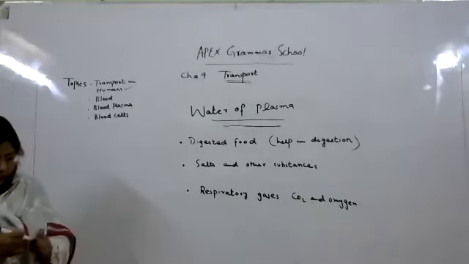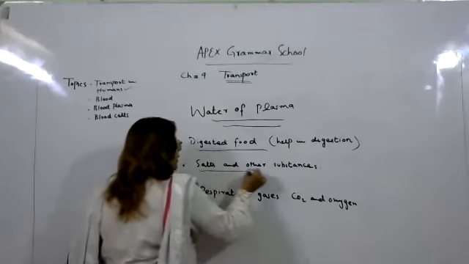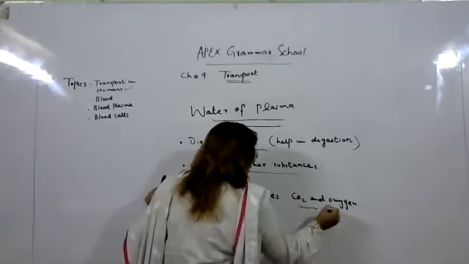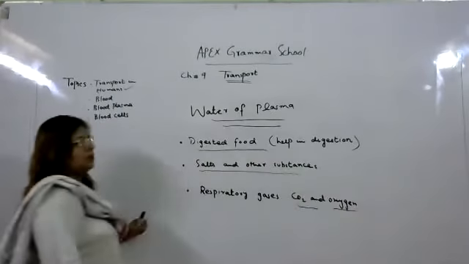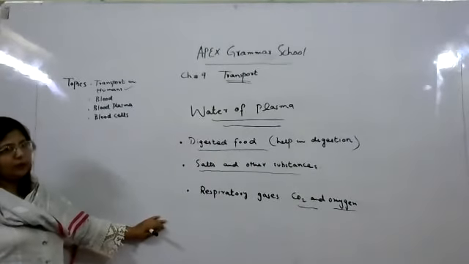So you have to underline in your book: in our blood plasma, the important thing is that it helps in digestion, it has salts and other substances, and it also helps in gas exchange, which are carbon dioxide and oxygen. So all these things are present in the water of plasma.